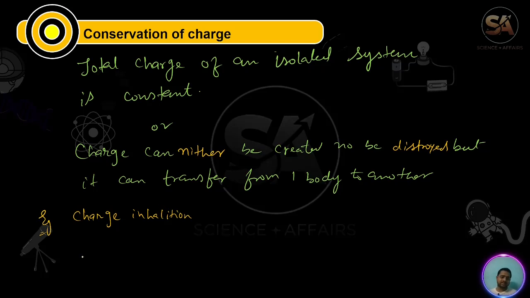What does charge conservation say? It says that two gamma rays produce one electron plus one positron. So before, the charge was 0, and after, the charge is 0. So the total charge of an isolated system, meaning we cannot add or subtract from the system, is always constant.